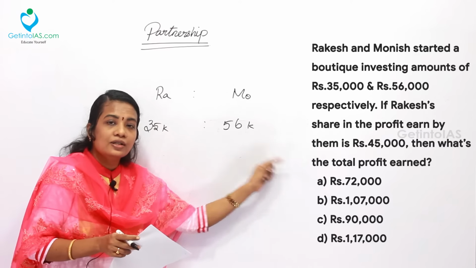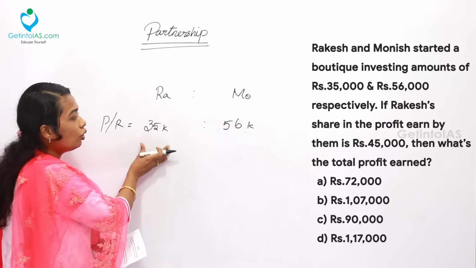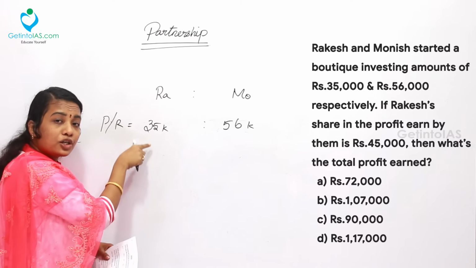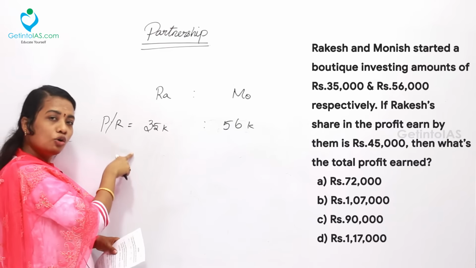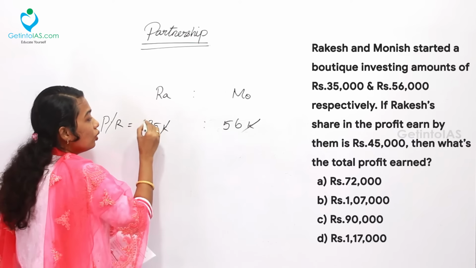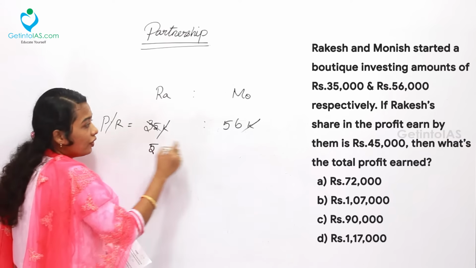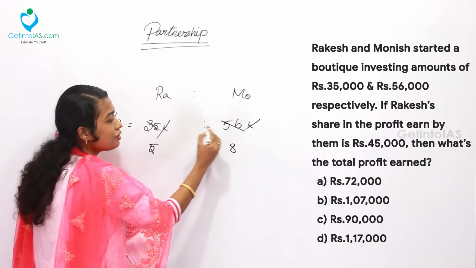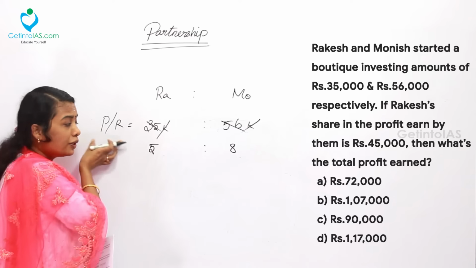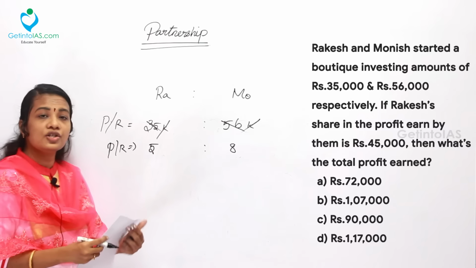So both will get cancelled. No need to worry about that. Just ignore the time factor. Now you only need to consider the investment ratio. So the investment ratio will become the profit ratio over here. Now let's take 1,000 and cancel. In 35, 5 times 7 is 35 and in 56, 8 times 7 is 56. That is, this investment ratio has become the profit ratio of Rakesh and Monish.